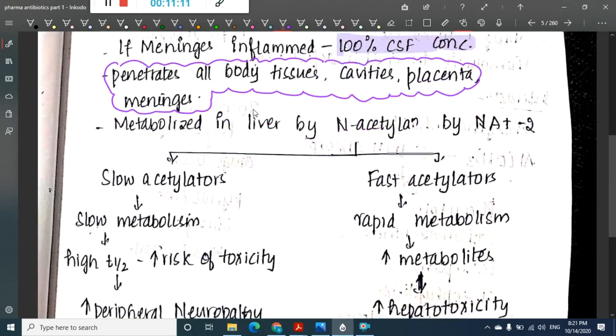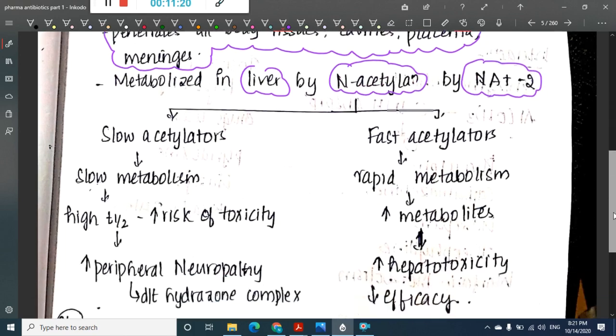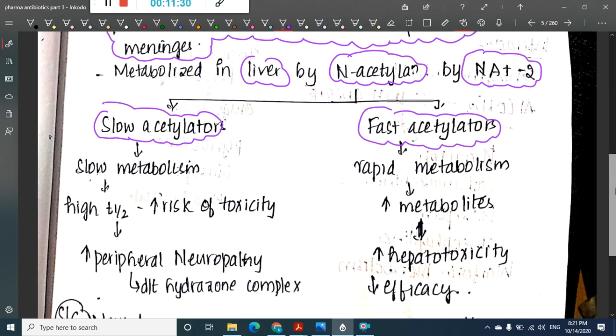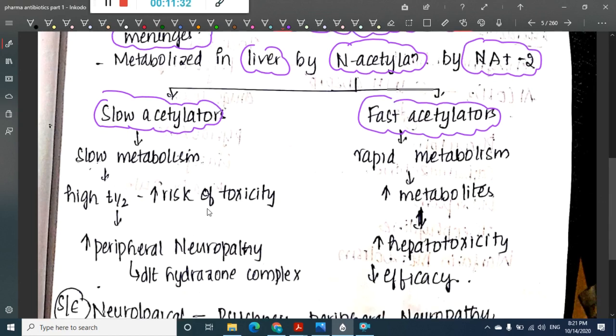Then it is metabolized in the liver by N-acetylation by NAT2. For acetylation we have two important types: slow acetylators and fast acetylators. Slow acetylators will slowly metabolize the drug and thus increase the concentration of the drug in the blood, causing toxicity.